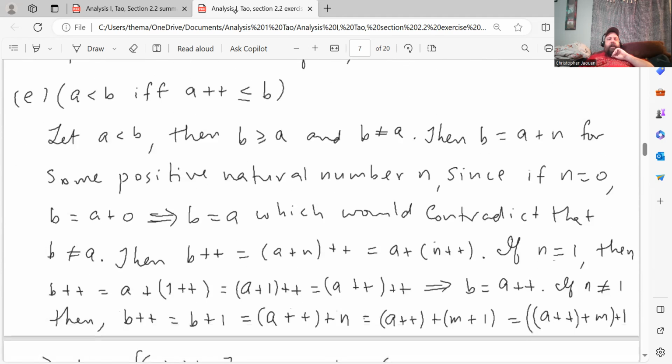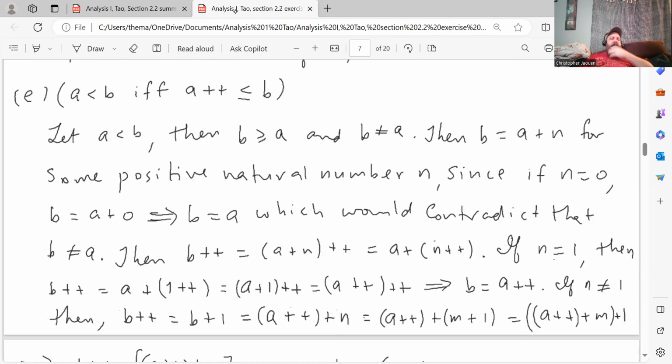All right, part E: A is less than B if and only if the successor of A is less than or equal to B. Here's the proof. Let A be less than B. Again, assuming this hypothesis first and showing that this follows, then B is greater than or equal to A and B is not A. That's part of the definition of the order.